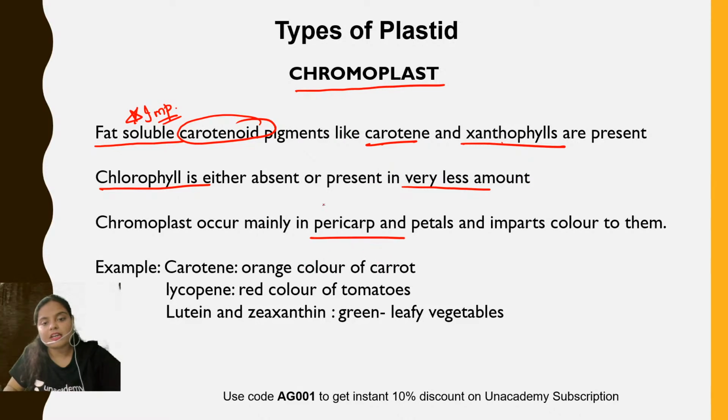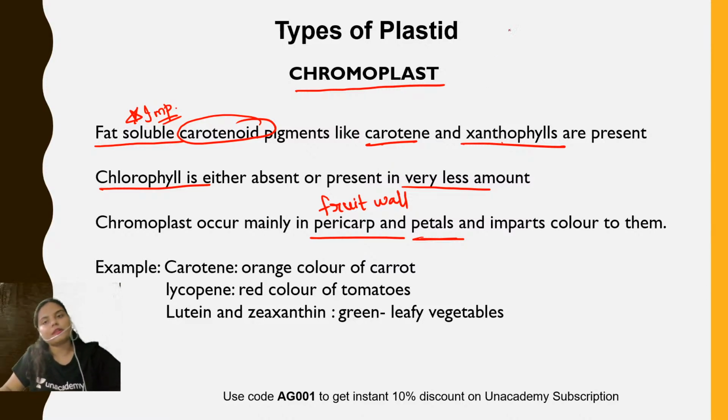Pericarp is what? Pericarp is the fruit covering, the wall of the fruit. The pericarp has three layers: epicarp, mesocarp, and endocarp, right? Then petals, okay, and they impart color to them. Because of the presence of the chromoplast, different colors are imparted to different structures.